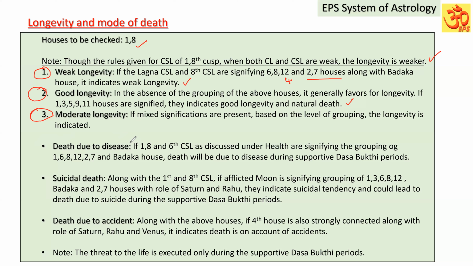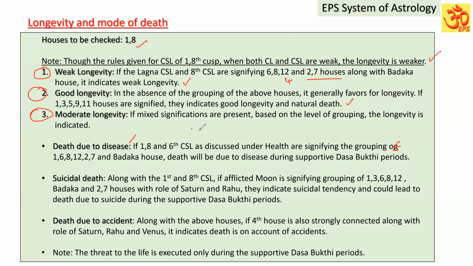Death due to disease. If the 1st, 8th, and 6th cuspal sublords, as discussed under health, are signifying the grouping of 1, 6, 8, 12, 2, 7, and Badaga houses, death will be due to disease during supportive Dasa Buddhi periods.